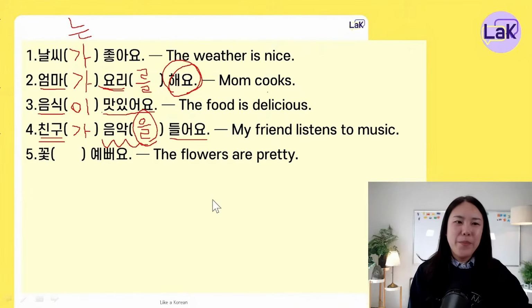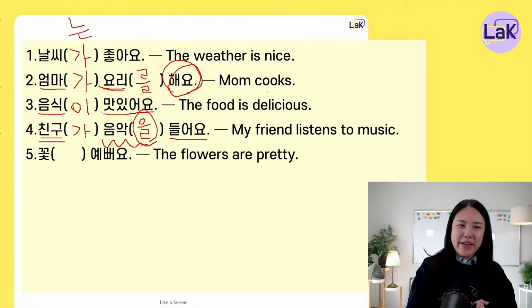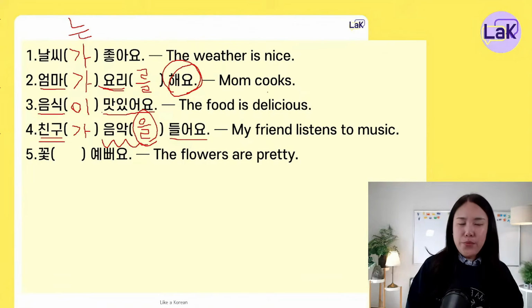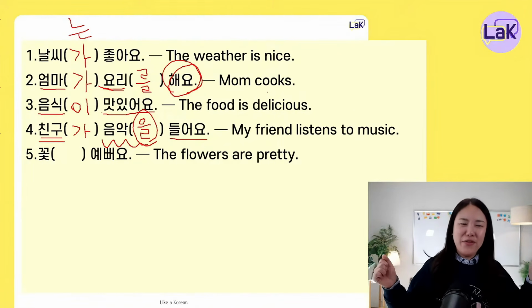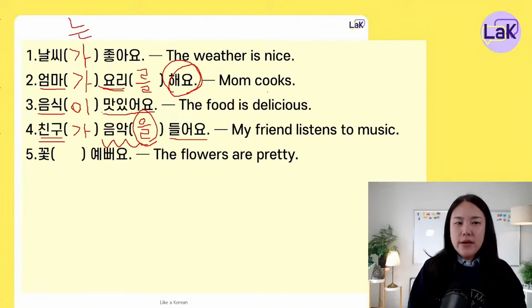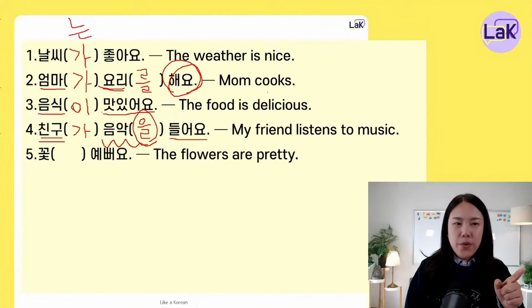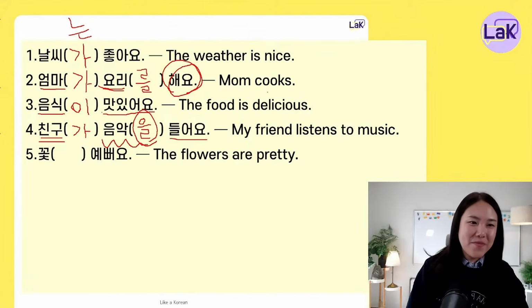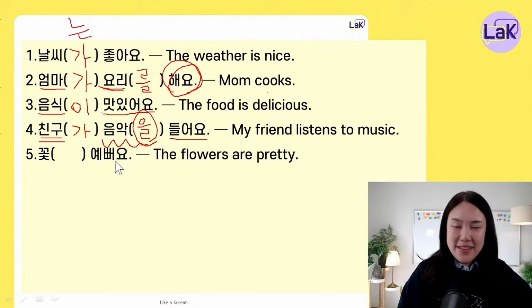꽃 예뻐요. Now you get the concept, right? 꽃 is the flower. 예뻐요 means pretty. 꽃 예뻐요. What marker do we have to use here? 꽃을 예뻐요 or 꽃이 예뻐요. Let's think about the 예뻐요. Is the 예뻐요 a verb or an adjective? 예뻐요 is an adjective. 그죠?